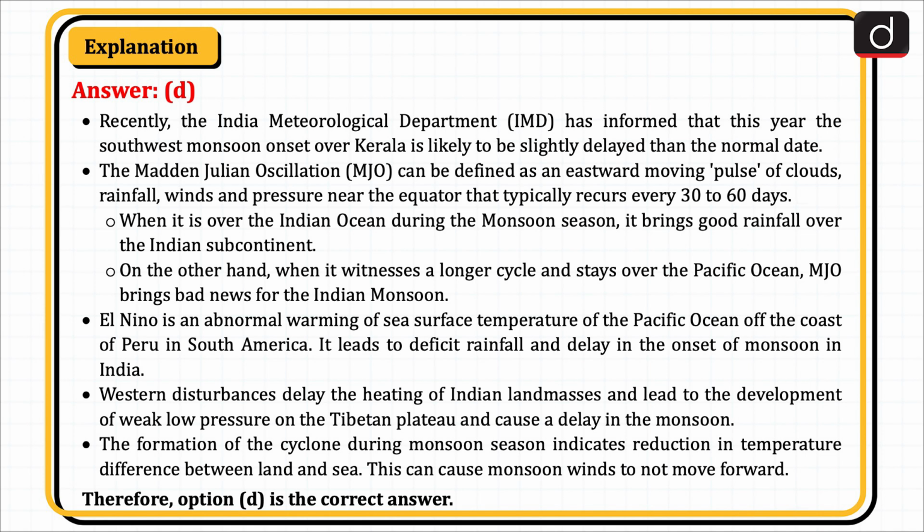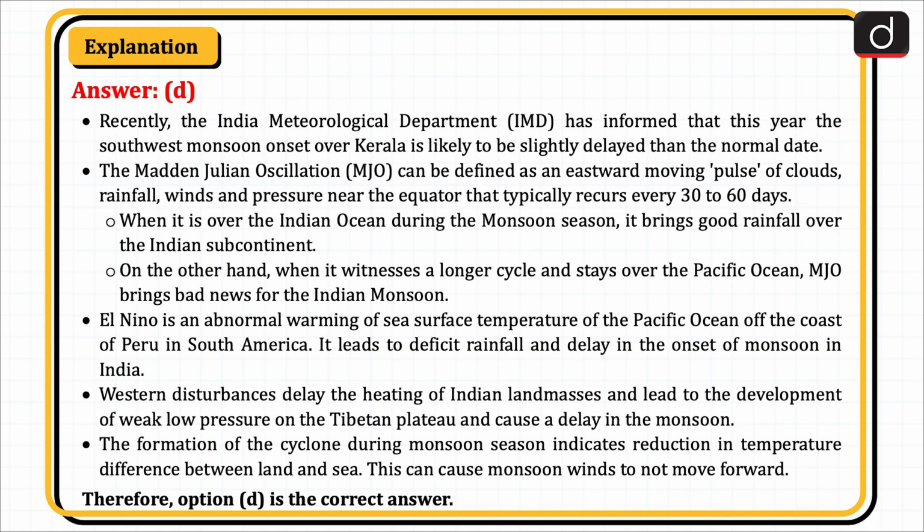The Madden-Julian oscillation can be defined as an eastward moving pulse of clouds, rainfall, winds and pressure near the equator that typically recurs every 30 to 60 days. When it is over the Indian Ocean during the monsoon season, it brings good rainfall over the Indian subcontinent. On the other hand, when it witnesses a longer cycle and stays over the Pacific Ocean, MJO brings bad news